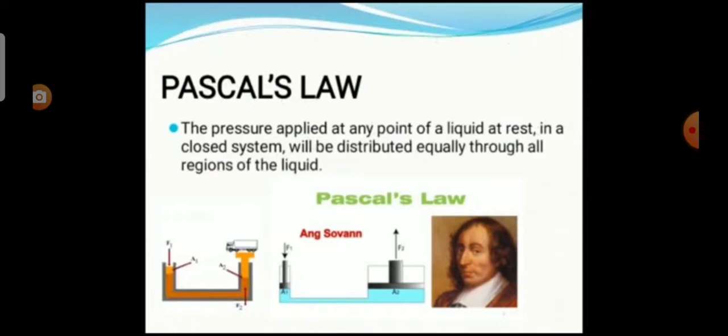Now we see about Pascal's law. The pressure applied at any point of a liquid at rest in a closed system will be distributed equally through all regions of the liquid. This concept was first given by the French scientist Blaise Pascal, so this is known as Pascal's law.